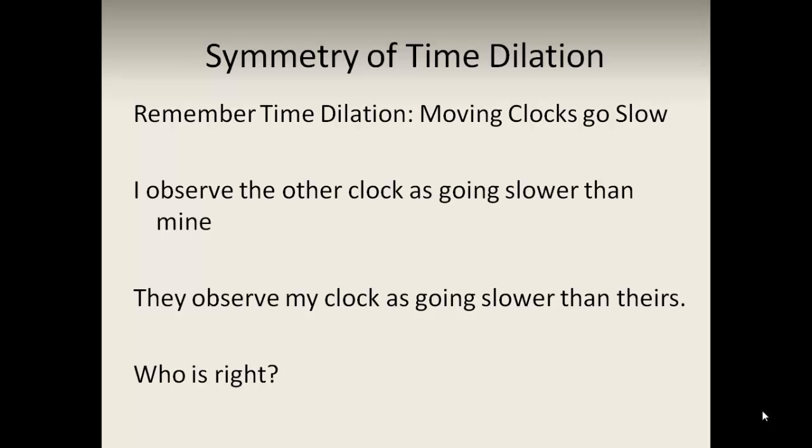So who is right? Is their clock going slower than mine, or is my clock going slower than theirs? Well, we're both right, because from our frames of reference, I will see that his clock is going slower, and they will see that my clock is going slower. We are both correct from within our frames of reference.